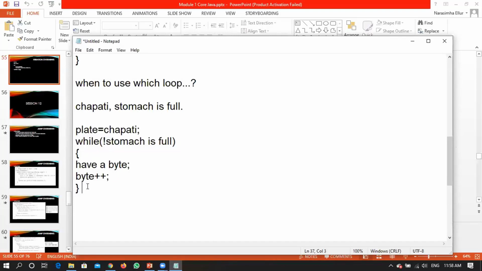So what is the scenario here? Here the scenario is, you have only one condition, that you are just checking whether the stomach is full or not. So is there any limit on the number of chapatis here? No limit on the number of chapatis. You can have n number of chapatis, no problem here.